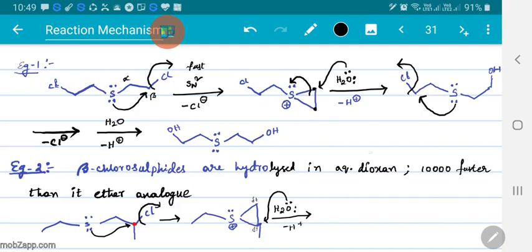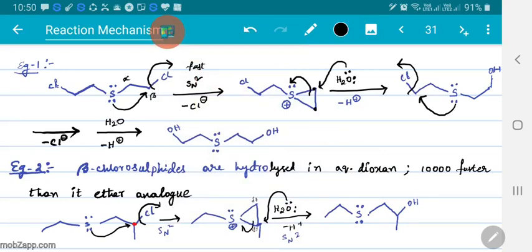Now this leads to formation of the product. So the respective product is: sulfur got its lone pair of electrons back, and this leads to formation of the product with an OH group here. Now here this is an SN2 reaction, and here again this is an SN2 reaction, because the lone pair is donated from here and this bond has been shifted in the other direction.